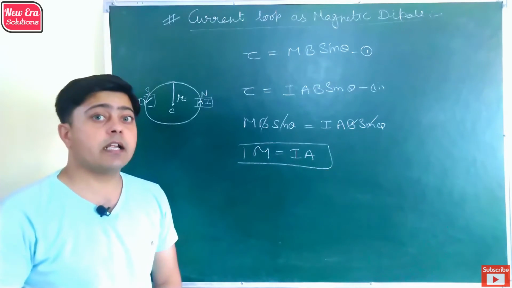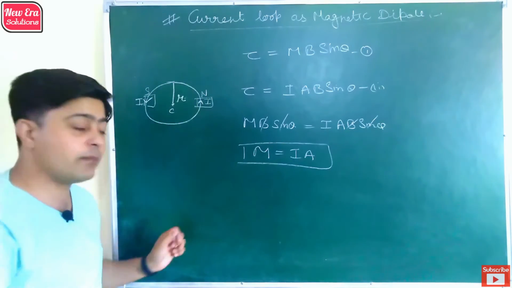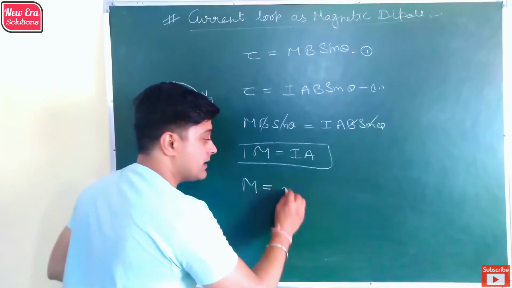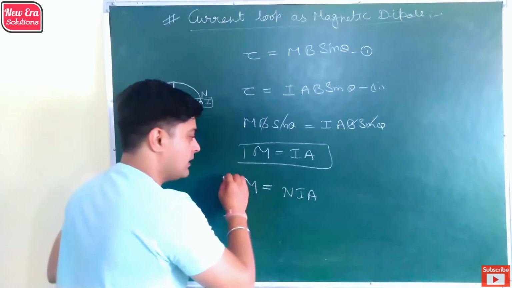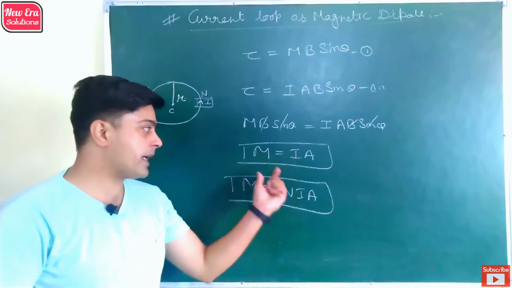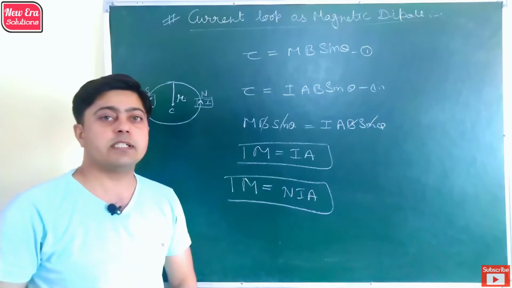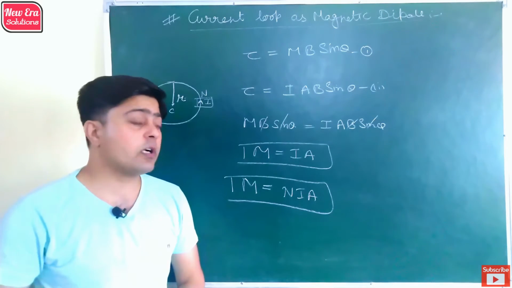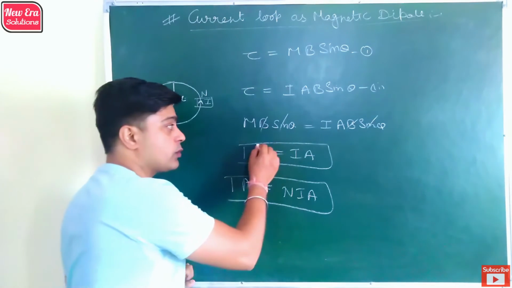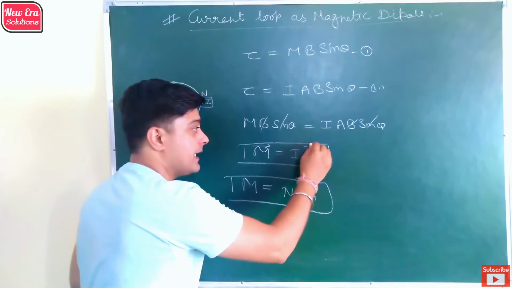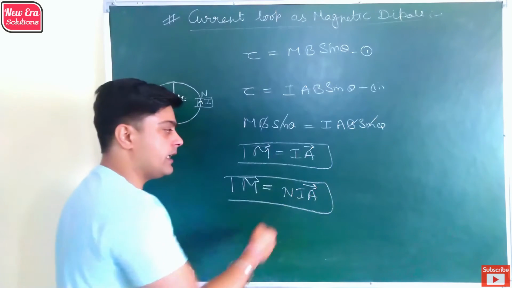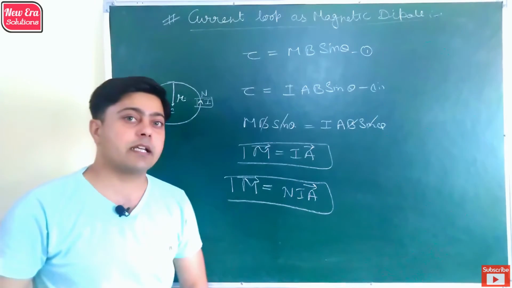If there are N number of loops having the same current, then the magnetic moment of N loops is NIA. Each loop of current has the same magnetic dipole moment, which is algebraically added. And if you talk about the direction of the magnetic dipole moment, it is the same as the area vector of the loop, because current and the number of loops are scalar quantities.